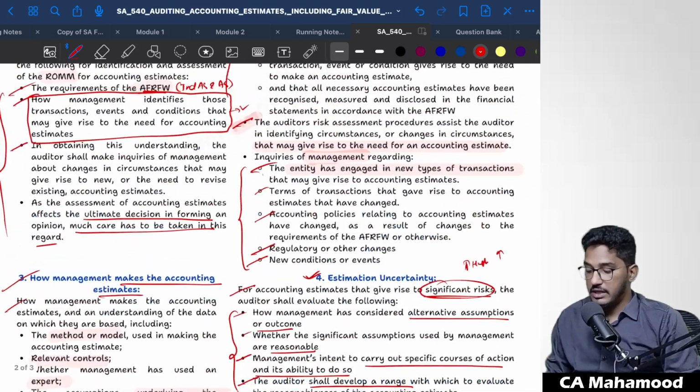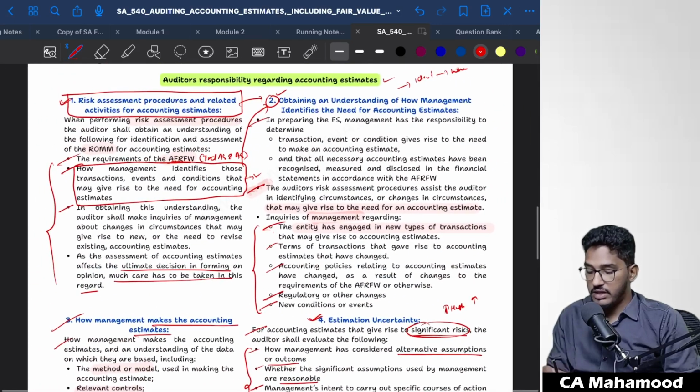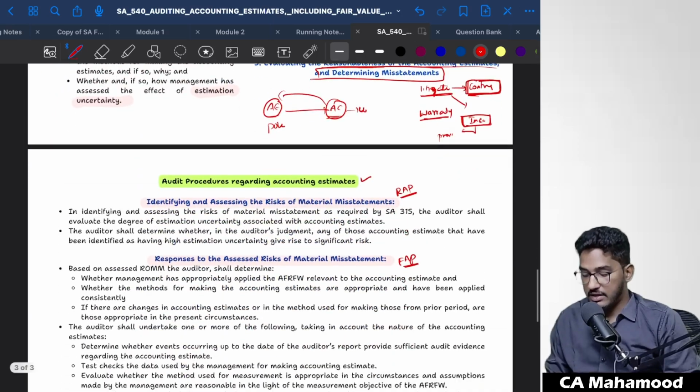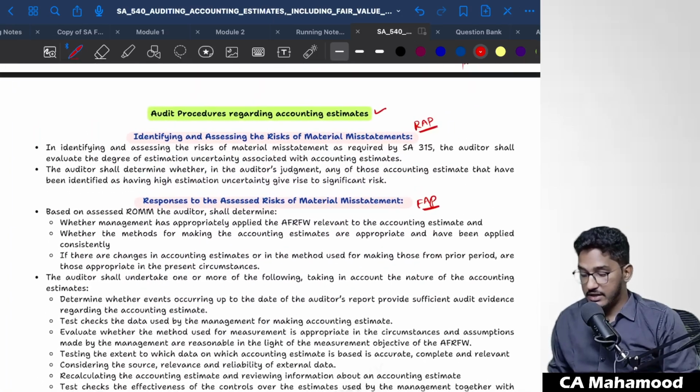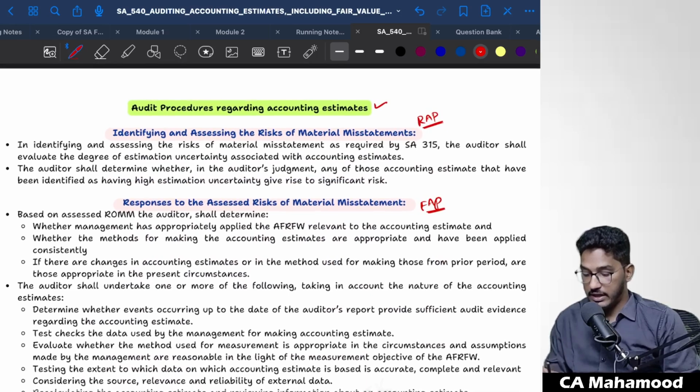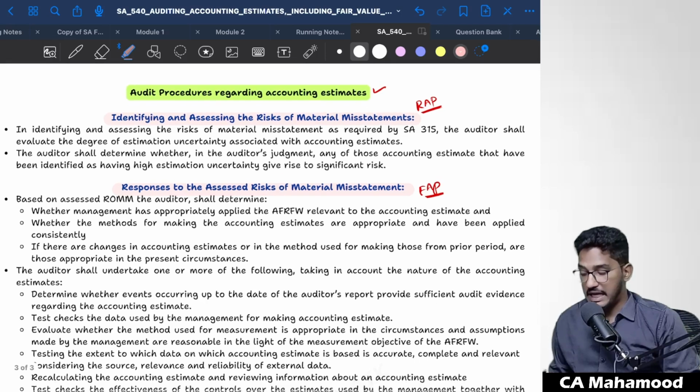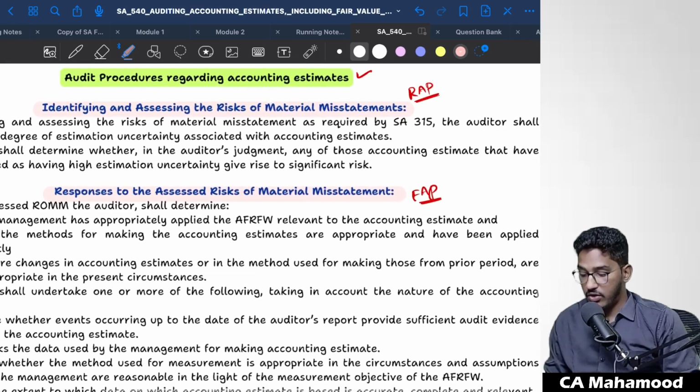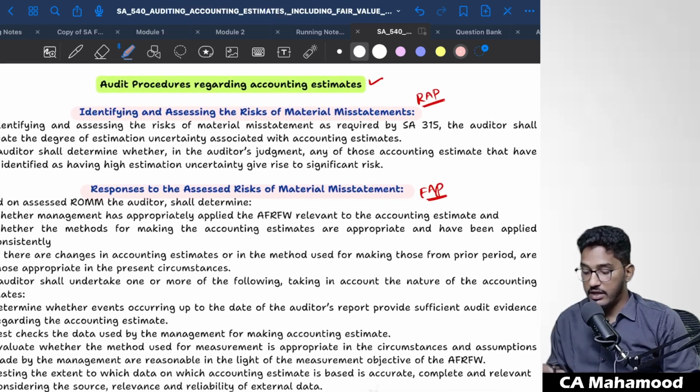So previously, whatever auditor's responsibility we have seen, all that 5 points are collectively regarding risk assessment procedures only. So that they say it once again here. So identifying and assessing risk of material misstatement. So what they are trying to say here. In identifying and assessing the risk of material misstatement as required by SA 315, the auditor shall evaluate degree of estimation uncertainty with each accounting estimate.